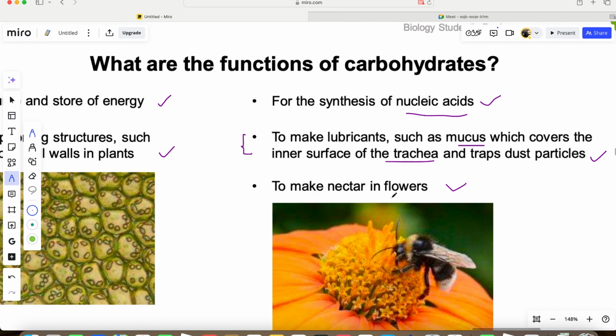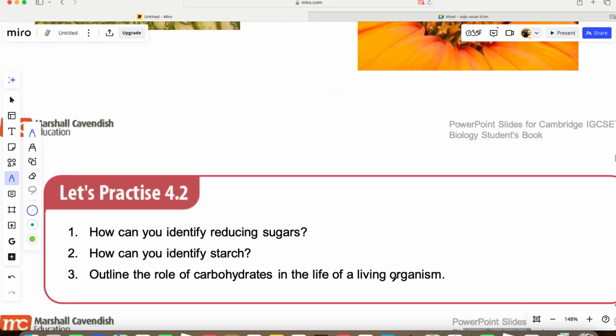Now also to make nectar in plants, that sweet smelly substance that attracts insects. Okay, that attracts insects. Carbohydrate is used to produce that sweet smelly substance in plants.